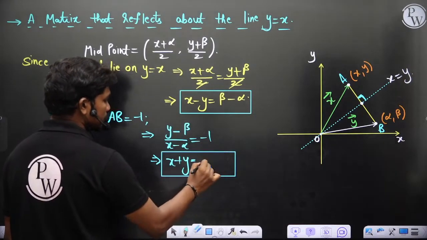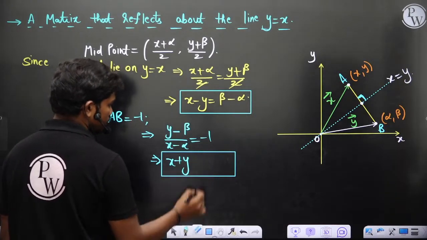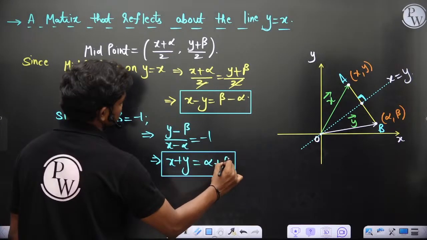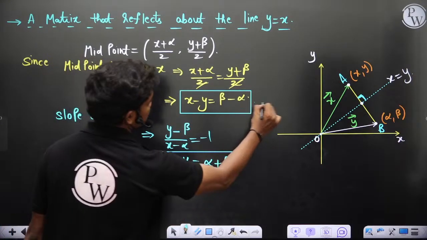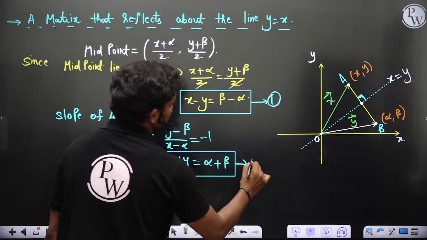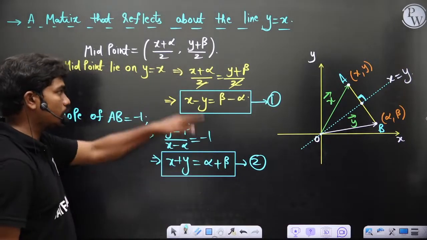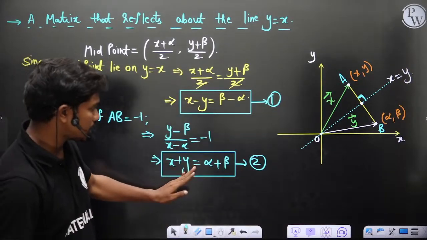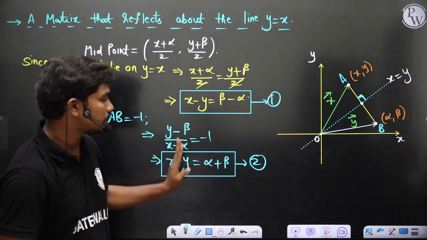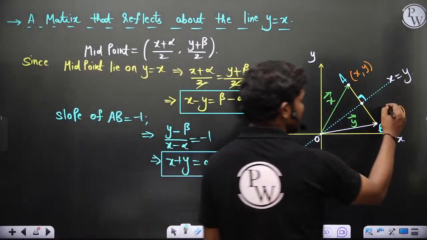So x plus y is equal to alpha plus beta is what you get. Okay, so this is equation 1 and this is equation 2. So ultimately if you add these two equations, y gets cancelled, alpha also gets cancelled, so 2x equal to 2 beta, so ultimately this beta value is x.